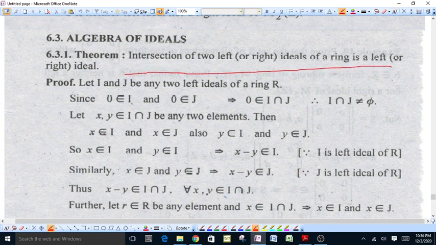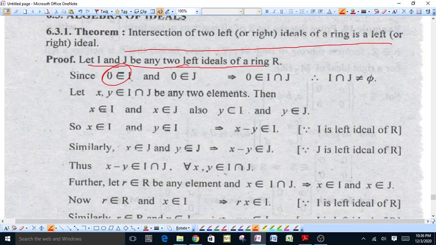is a left or right ideal. Suppose that we have I and J be two left ideals of ring R, क्योंकि 0 I ਨੂੰ belong करता है and 0 is also an element of J, then 0 also belongs to I intersection J. That means I intersection J, this intersection of two right or left ideals is not equal to phi.